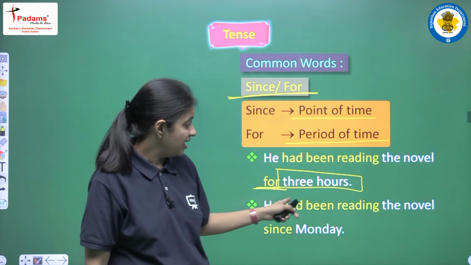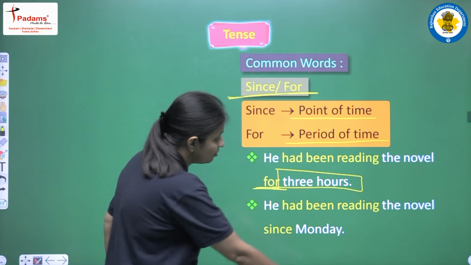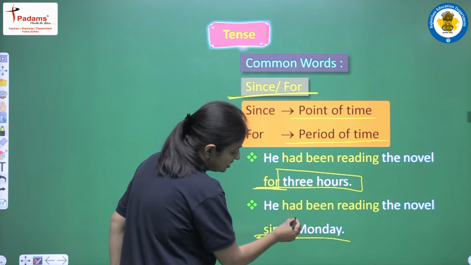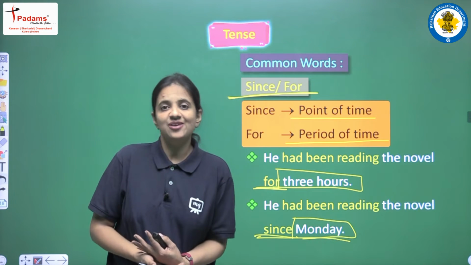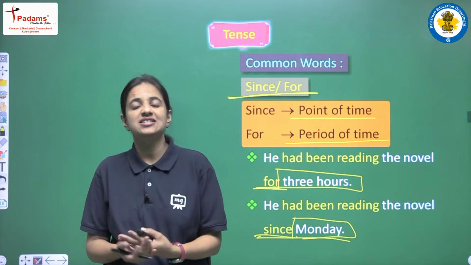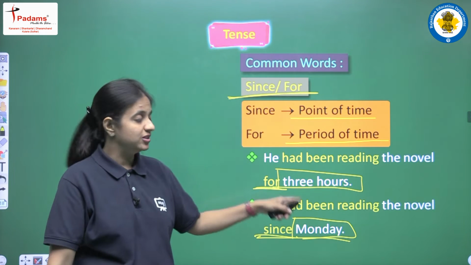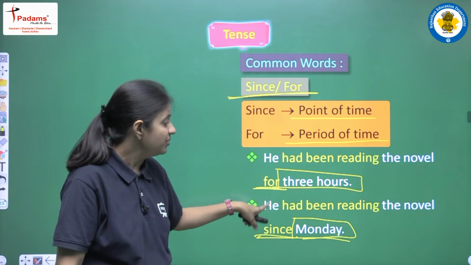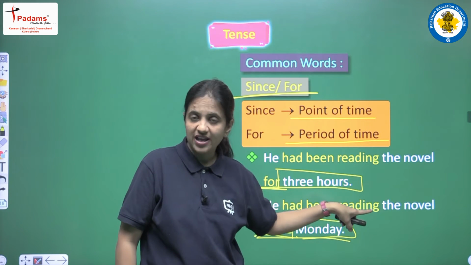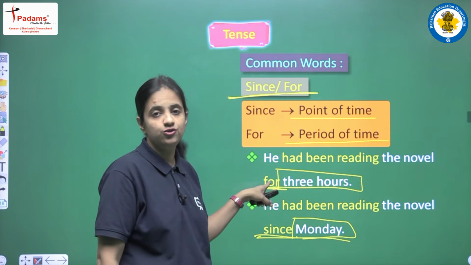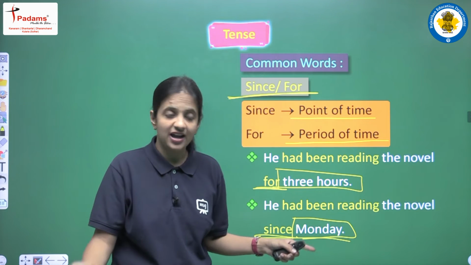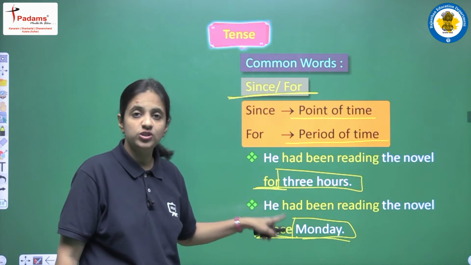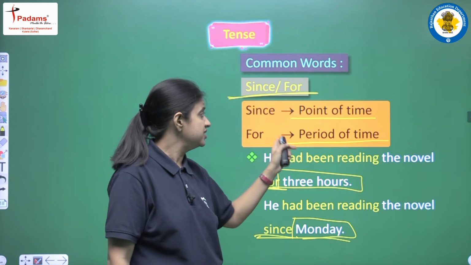Second is he had been reading the novel since Monday. So here we are having since. Why? Because we are having Monday. Monday is the exact time, Monday is the point of time, Monday is one particular time. So let's see the difference one more time. If we are having a period of time, for that we always use for. If we are having a point of time, or we can say the exact time, at that time we always use since. So this is the difference between since and for.